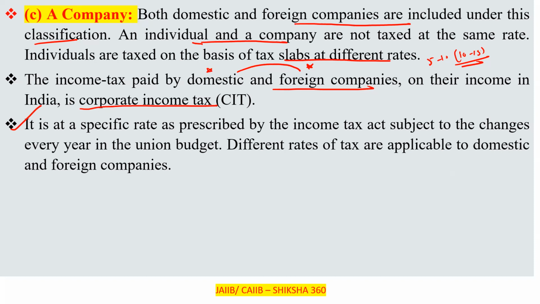Different rates of tax are applicable to domestic and foreign companies, and it is subject to changes every year in the Union Budget. So as per the budget, if the government increases taxes, taxation will increase in the upcoming financial year. If the taxes decrease, taxes will decrease in the upcoming financial year.